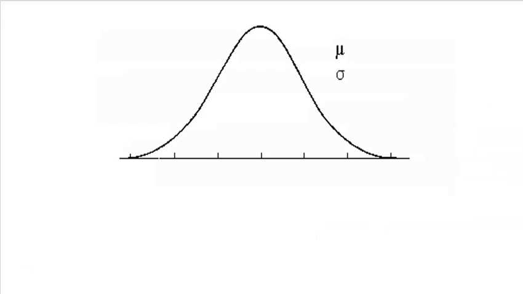So when we go back to our normal model, right? If we think about this for a second, the value in the middle is the mean, right? The mean is going to have a z-score of 0.